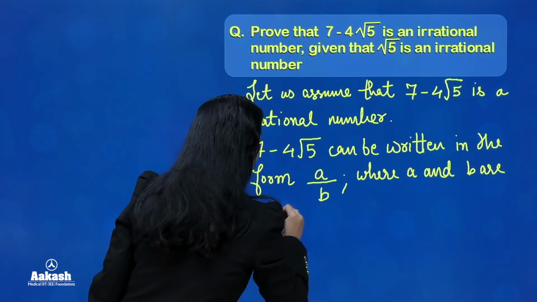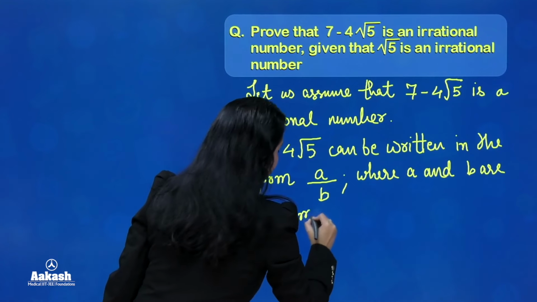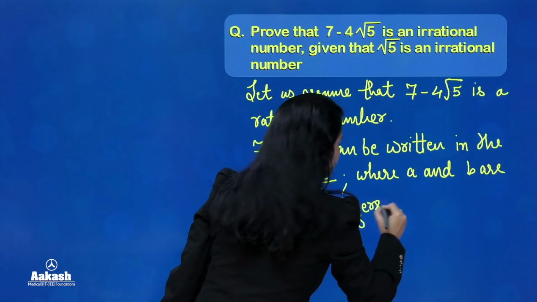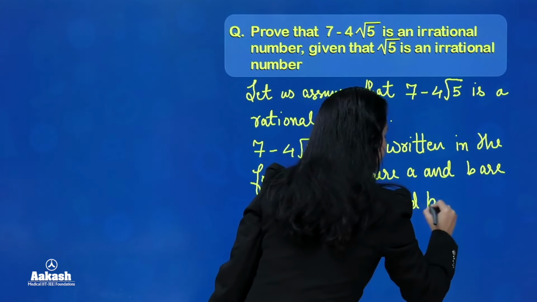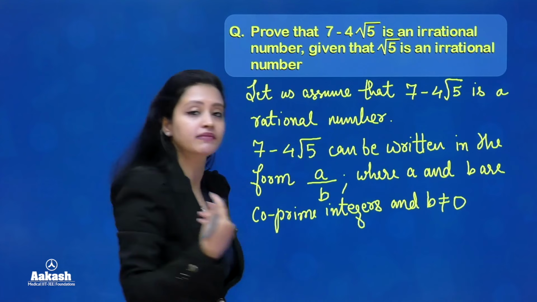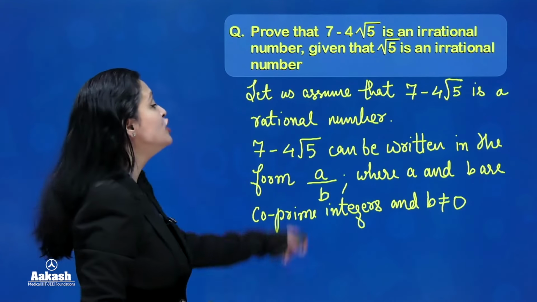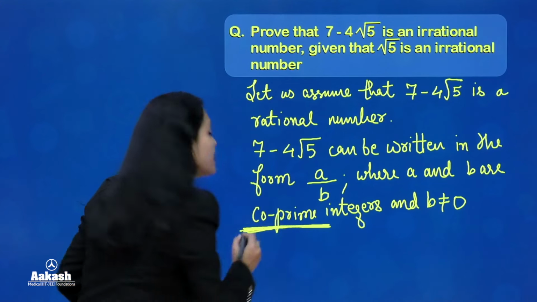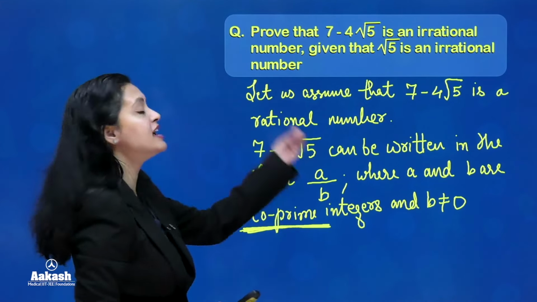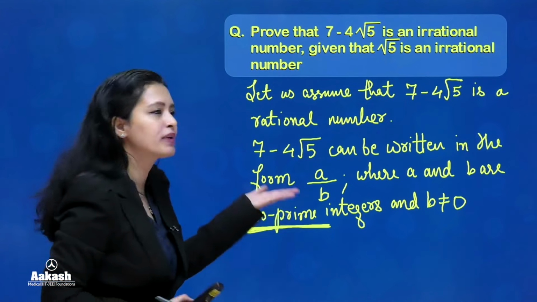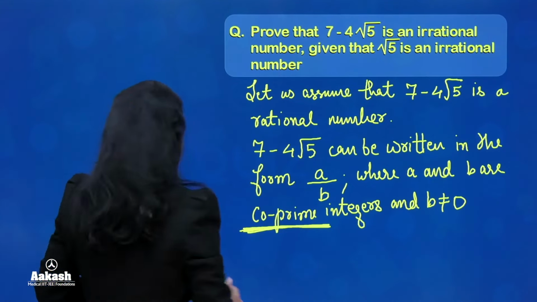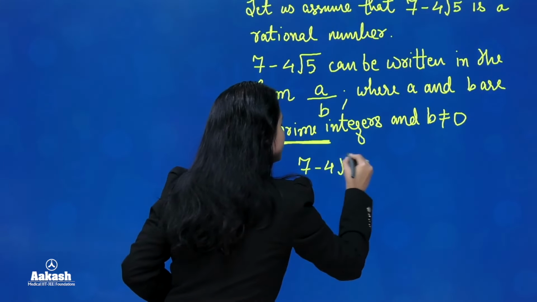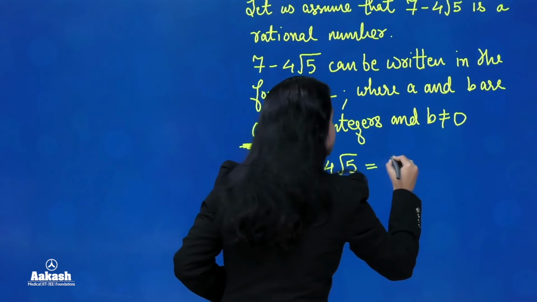That means they have no common factors. And B is not equal to 0. Keep in mind that in the previous question the most important thing was that you have to take these integers as co-prime, because ultimately you will prove that they are not co-prime, so first proceed by taking them co-prime. Okay everyone, so we can write 7 minus 4 root 5 as A over B.